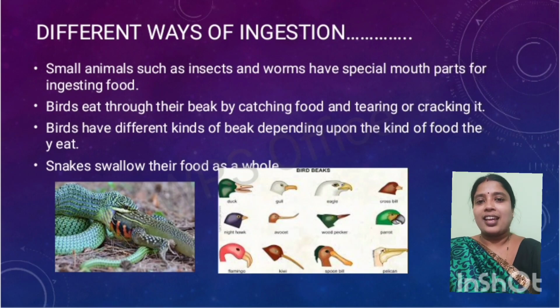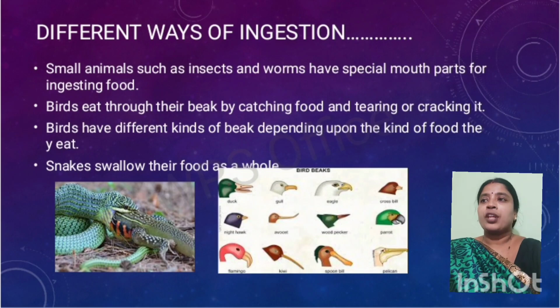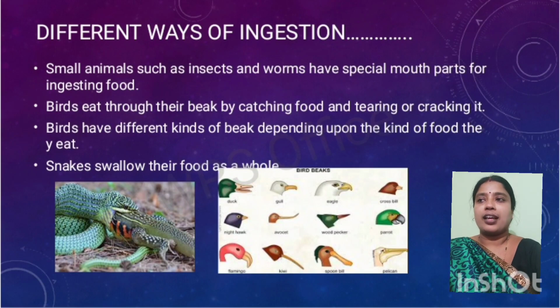So let us see how different organisms take in food. Small insects and worms have special parts in their mouth for ingesting food, so they take the food with the help of their mouth.